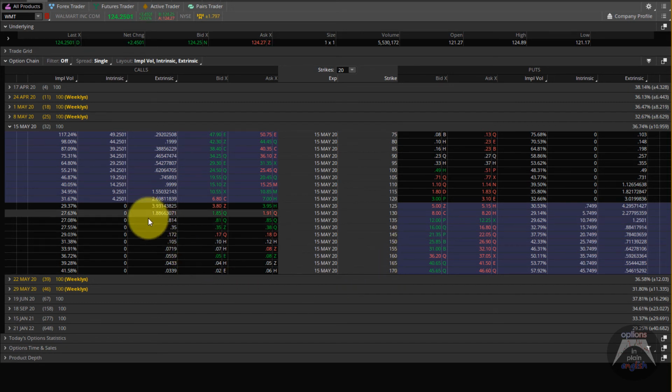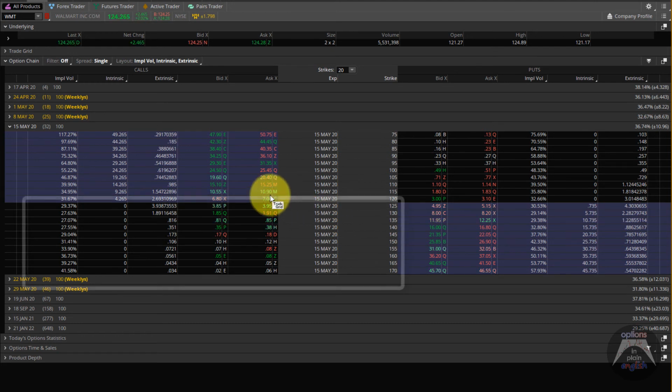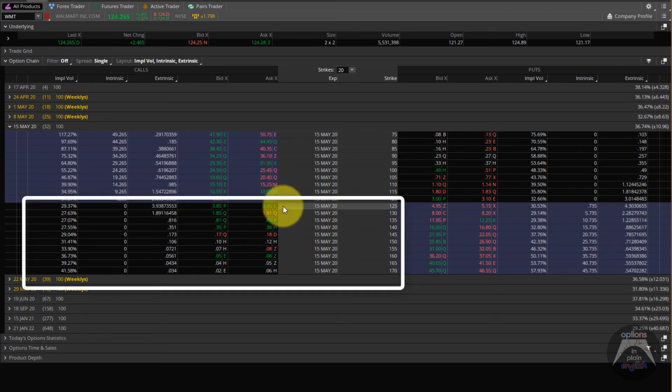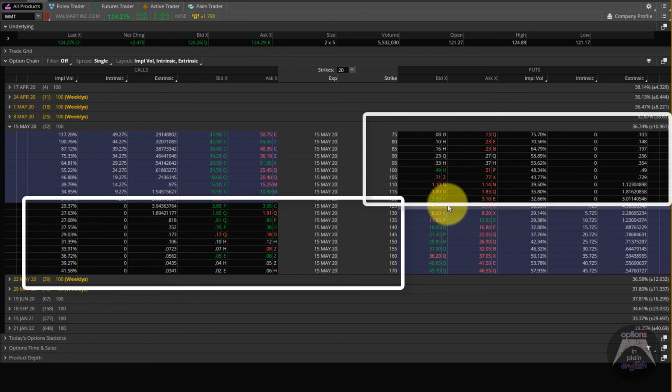It's easy to see that in this platform, the out of the money options, in this case, anything above 124 for the calls, and anything below 124 for the puts, are shaded in black.